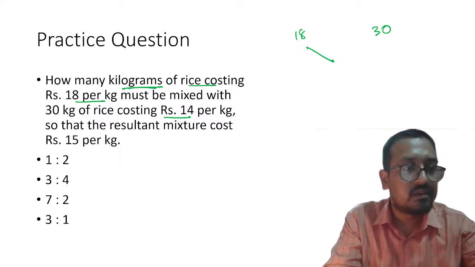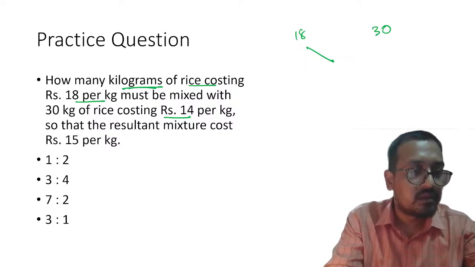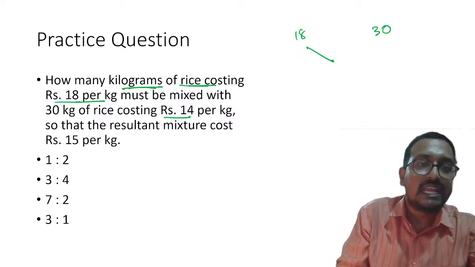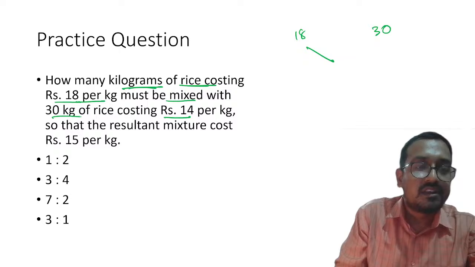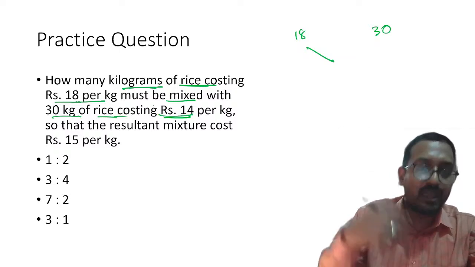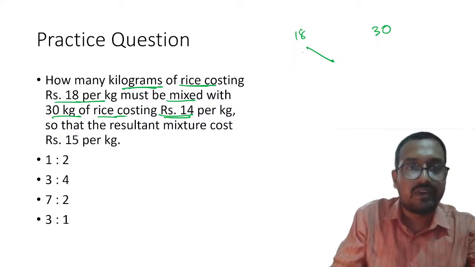How many kilograms of rice costing rupees 18 per kg must be mixed with 30 kg of rice costing rupees 14 per kg? Okay, I'm really sorry, I read it in a slightly wrong way.